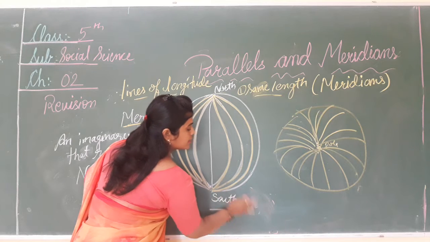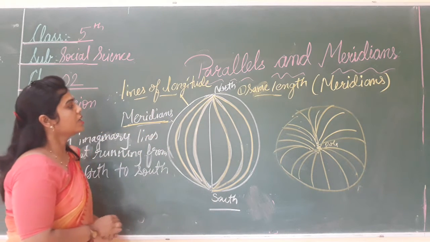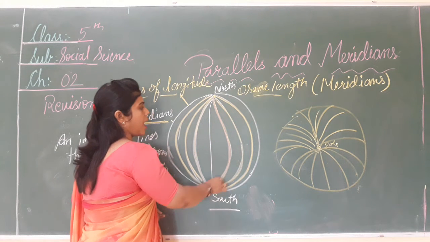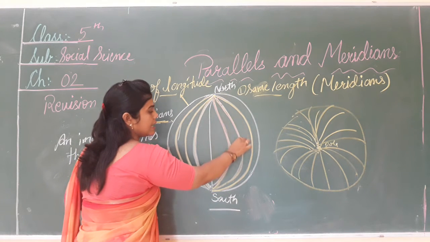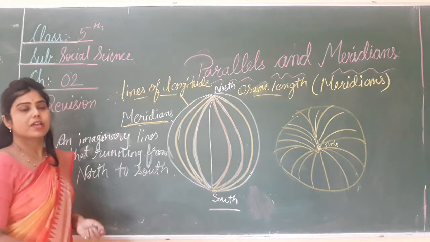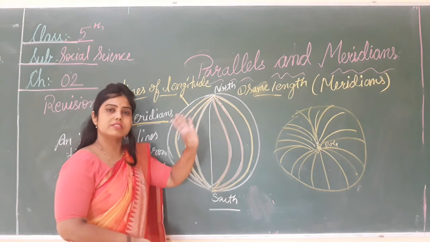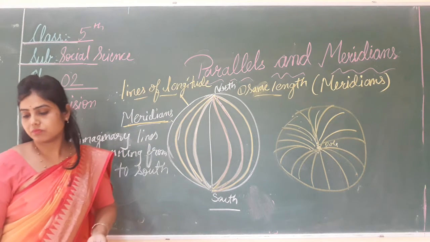No, that is not correct. So the length of all meridians is the same. Meridians are the same length. ये जो lines हैं वो same length की होती हैं.